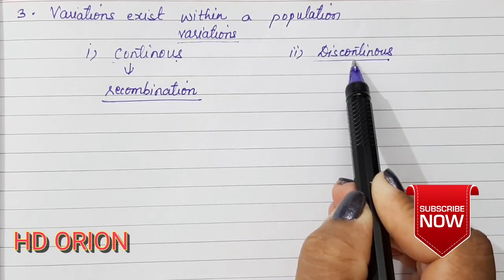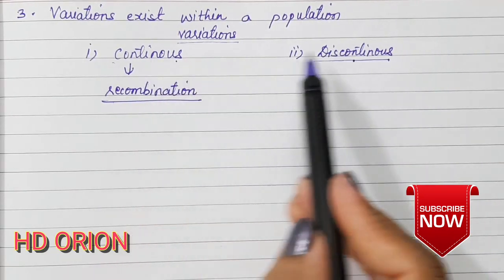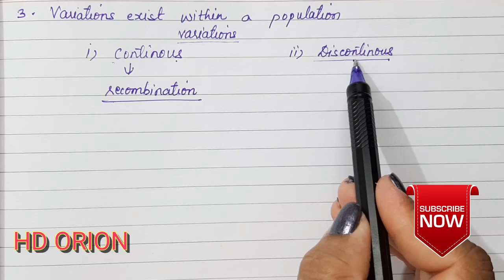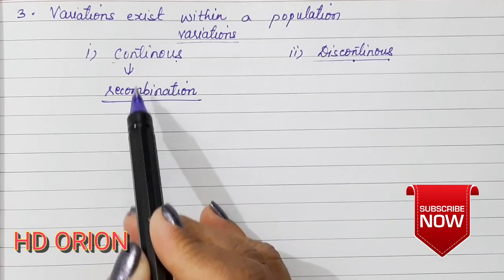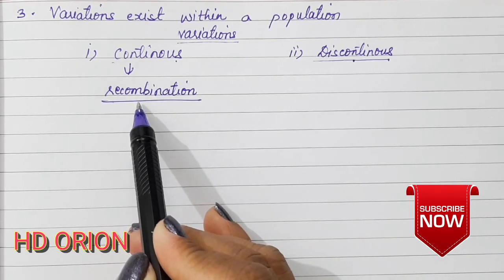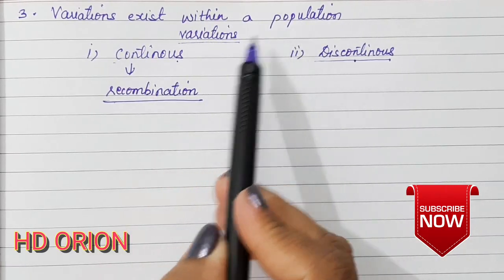Discontinuous variations are very large and they occur randomly. It is not continuous. It is very large and it occurs randomly and it is directionless. It can be in any direction, while continuous variation is always in a particular direction from the parents to the progeny. So he believed that variations always exist within a population.